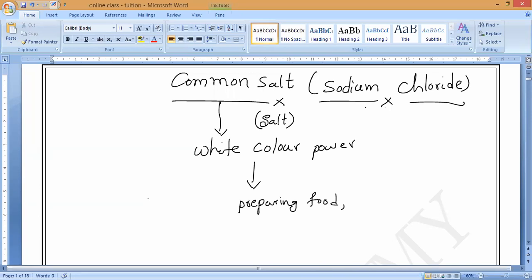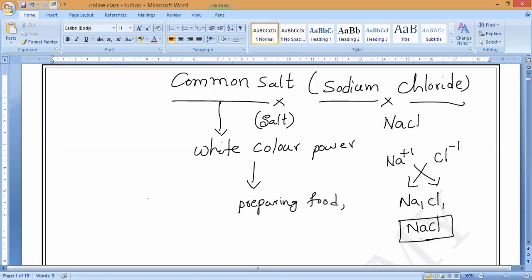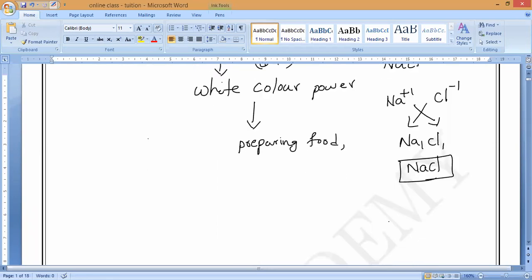The chemical name of common salt is sodium chloride and the chemical formula is NaCl. It is formed by combining one atom of sodium and one atom of chlorine, so the formula is Na1Cl1, written as NaCl. The valency of sodium is +1 and the valency of chlorine is -1. Remember that.